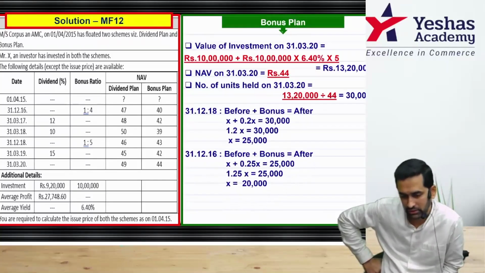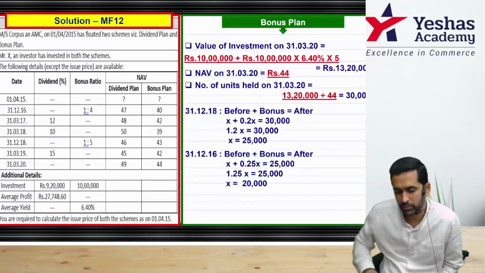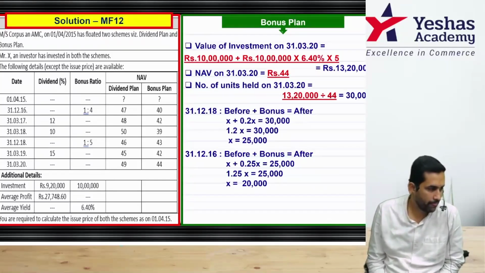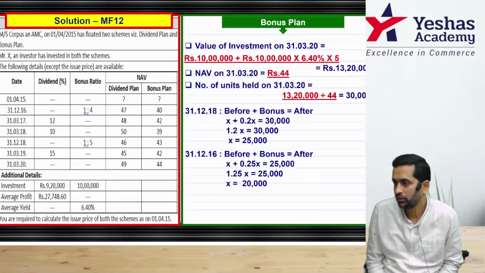So it is 31/12/2016. Similar working. Now this will be x plus, question says 1:4, that is 1 by 4, which is 0.25x. So it is x plus 0.25x is equal to 25,000. 1.25x, and on solving you get 20,000 units.